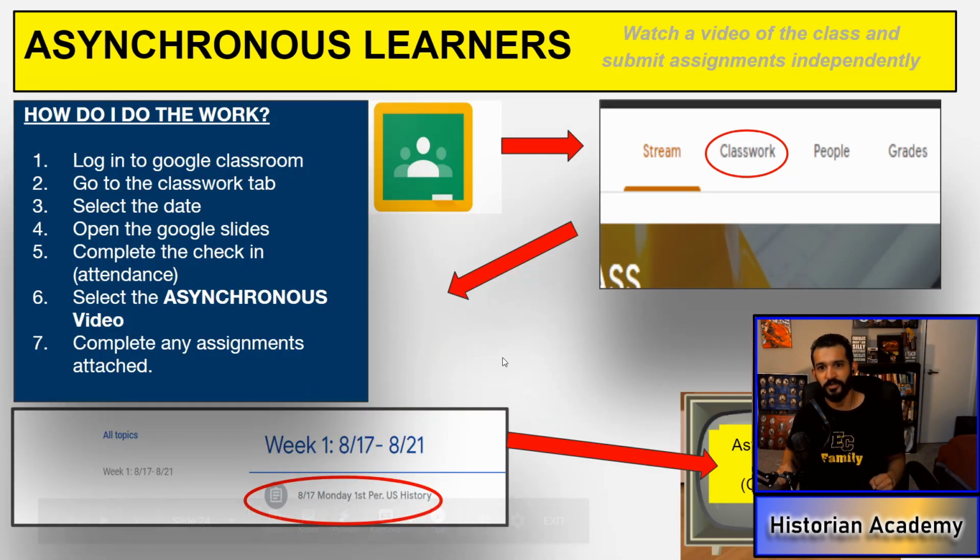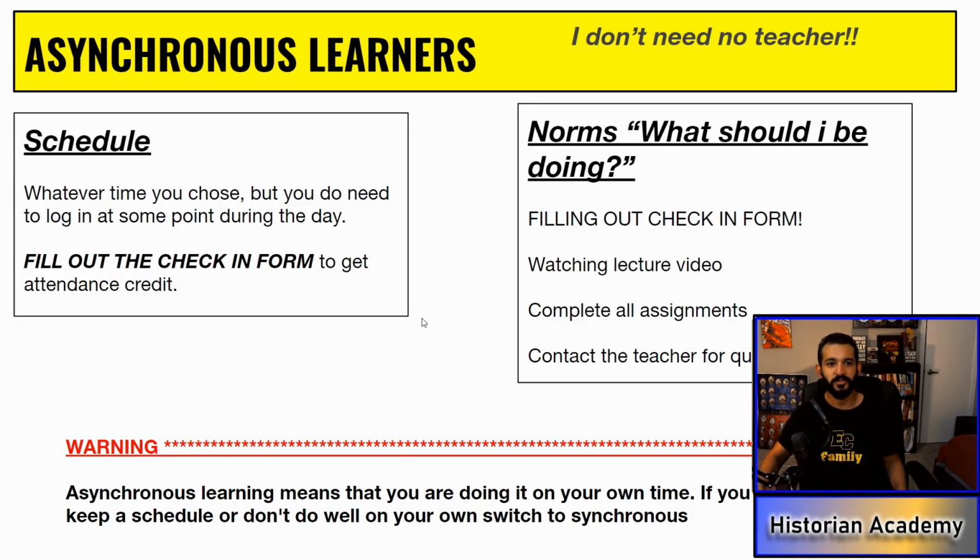For asynchronous learners, you're going to be watching these videos. Hi, hello, this is me right now on the video. You're going to log into Google Classroom, go on to your Google Slides, click classwork, go to today's slides and information, watch this video, what you're doing now, and follow along. Make sure you complete all assignments by 11:59 tonight. Asynchronous learners, you get to choose your schedule. You get to choose whatever time you want during that day. Not the next day, that day, you must attend the class, fill in the check-in form, and from there, do everything you need to do, all the assignments, and turn it in.